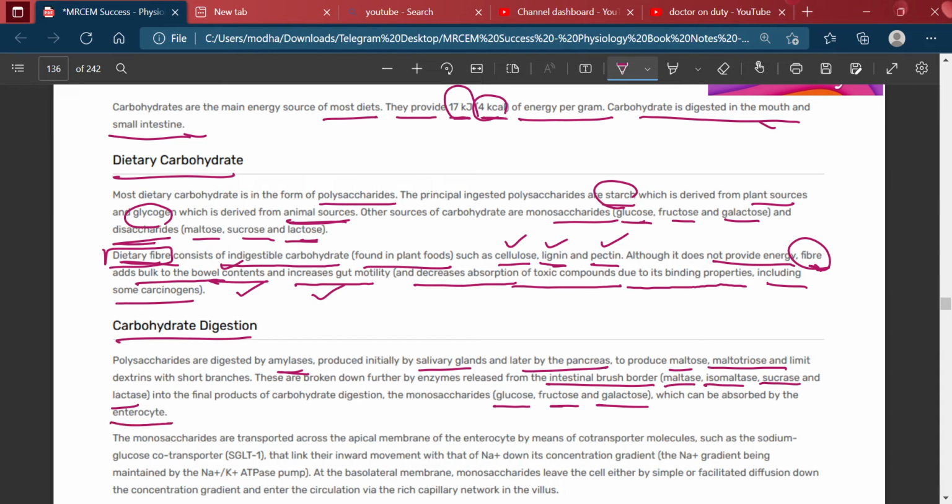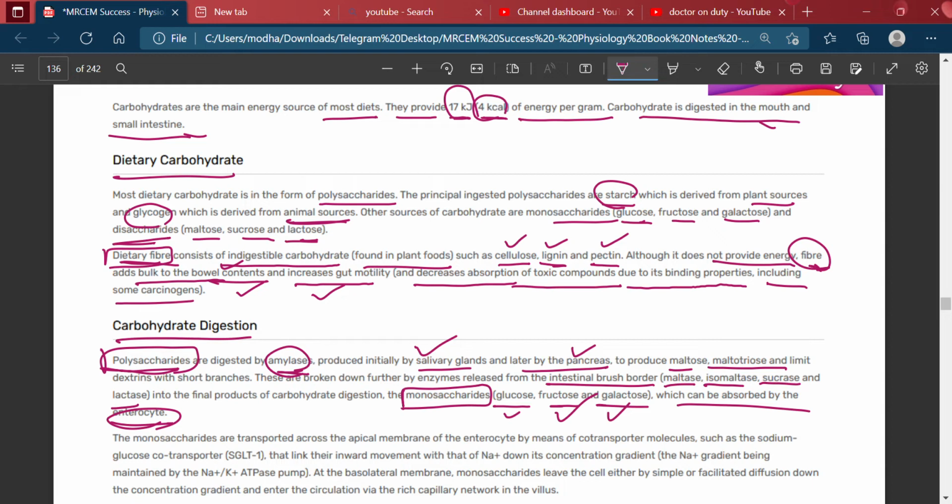Polysaccharides are digested by amylase, produced initially by the salivary gland and then by the pancreas, to produce maltose and limit dextrins with short branches. These are broken down further by enzymes released from the intestinal brush border: maltase, isomaltase, sucrase, and lactase, into the final products of carbohydrate digestion. These are the monosaccharides glucose, fructose, and galactose, which can be absorbed by the enterocytes.